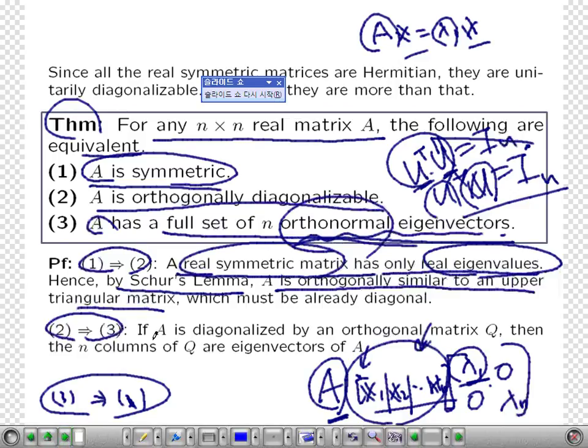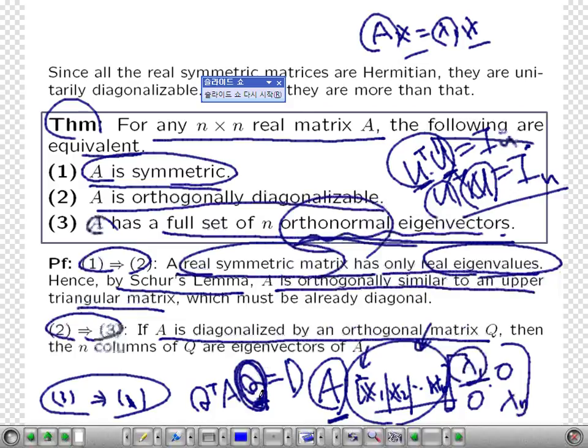Okay, same thing. If A is diagonalized by the orthogonal matrix Q, then you have Q transpose AQ equal to a diagonal matrix D, and this matrix Q is a real orthogonal matrix, so its columns are eigenvectors and orthogonal, and whose lengths are all 1, so it's n orthonormal vectors.